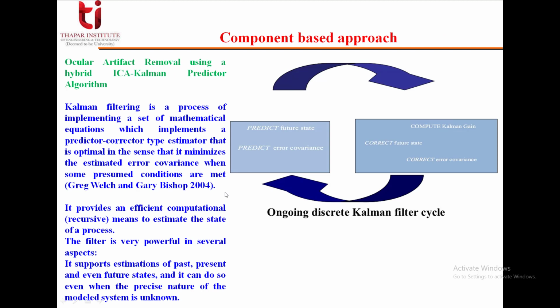Then we have another approach, that is the Kalman filter cycle, or Kalman filter algorithm, or Kalman predictor algorithm. Kalman filtering is a process of implementing a set of mathematical equations which implements a predictor-corrector type estimator that is optimal in the sense that it minimizes the estimated error covariance when some pre-assumed conditions are met. And it provides an efficient computational means to estimate the state of a process.